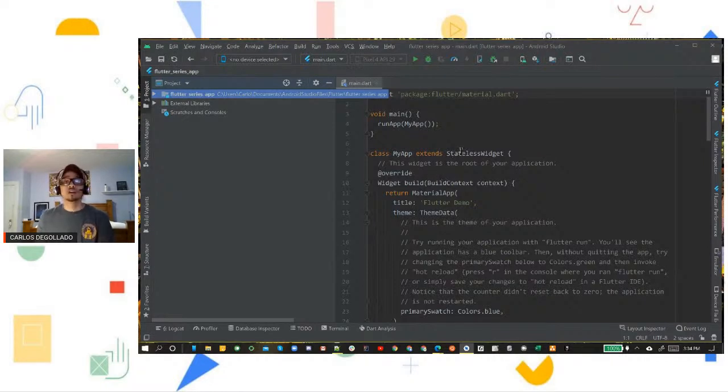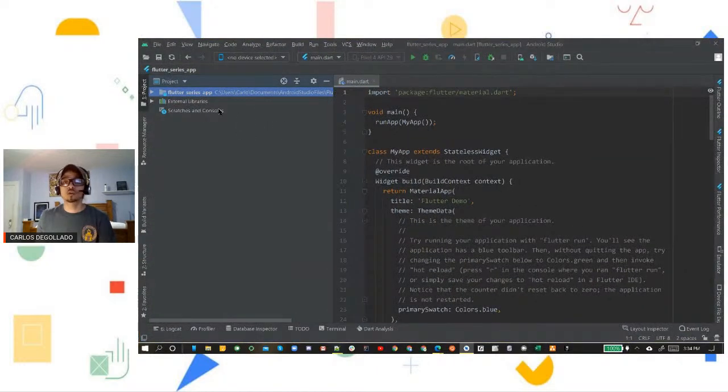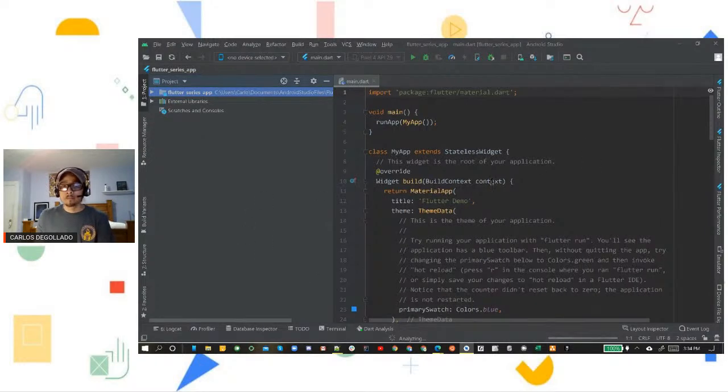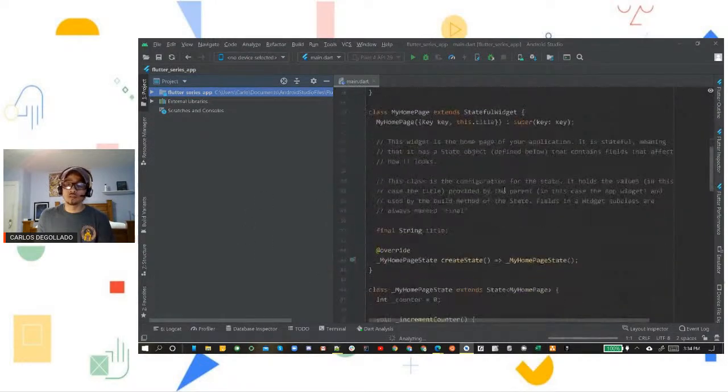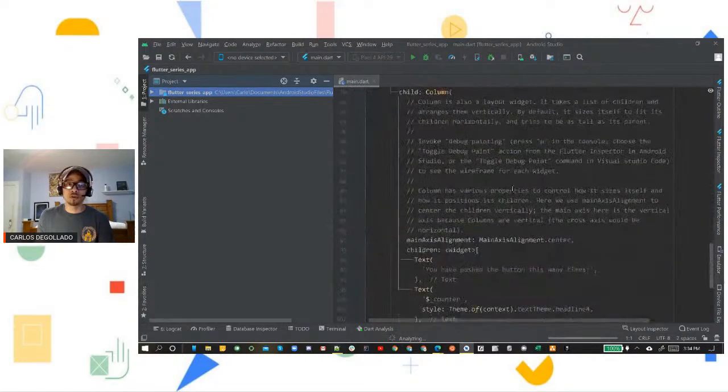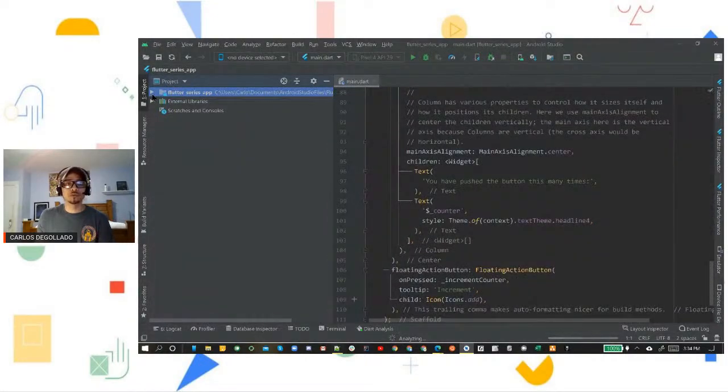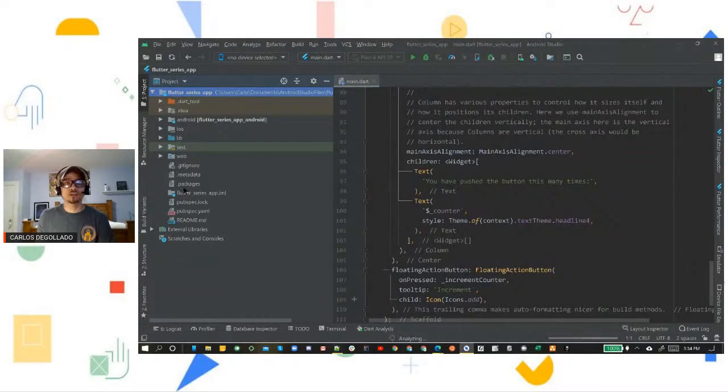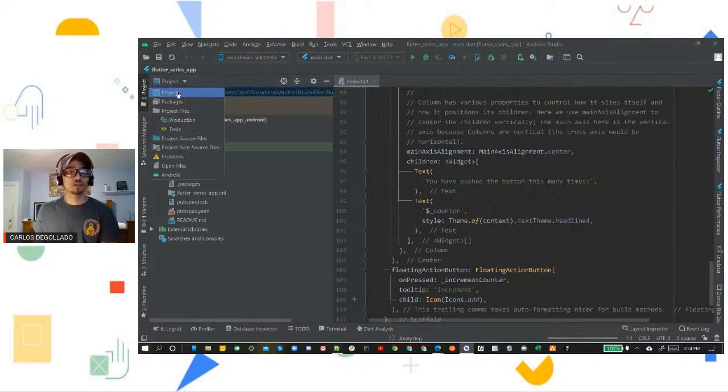So we're going to go into this app, and okay, so right here it's going to show us the default Flutter app that's provided when we open a brand new project. As you can see here, it provides us with a bunch of default code. This to the left over here is going to be our directories. This is your main project directory, and we also want to click right here to make sure it's in the main project directory. Sometimes it throws you automatically into the Android directory or something, but we want to make sure we're on the top level.